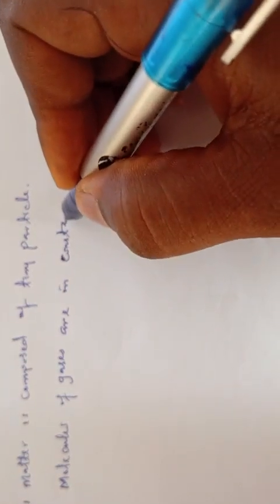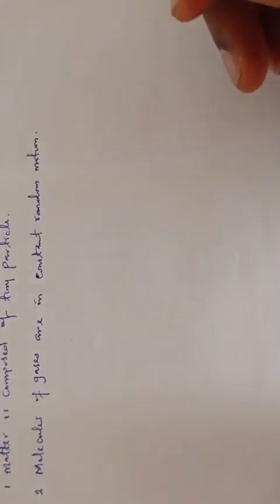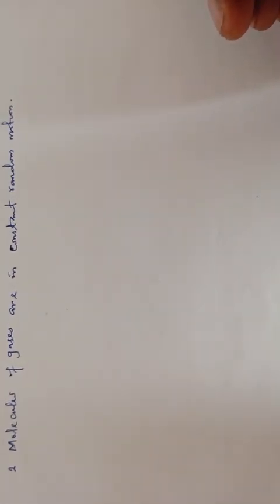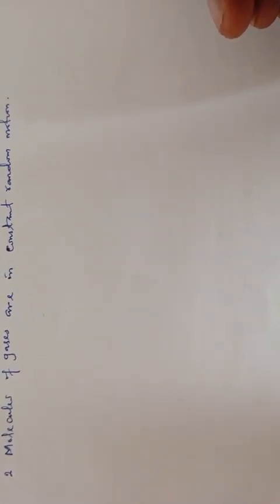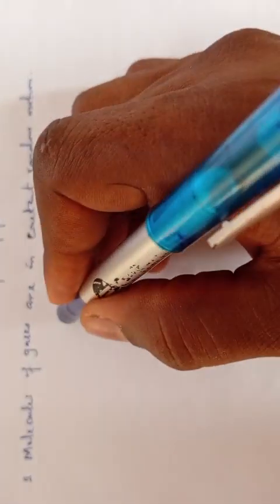Yes, the molecules are known to be in constant random motion, that is, a motion with no pattern to it. And these molecules are moving in a straight line until they collide with other molecules or the wall of the container.